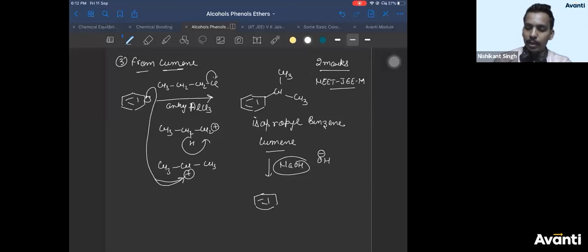Don't draw all the steps in boards, right? Only the two-step mechanism which is given in the textbook. This is just to make you understand better.